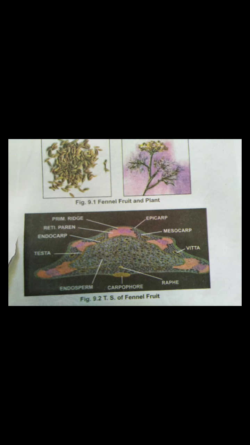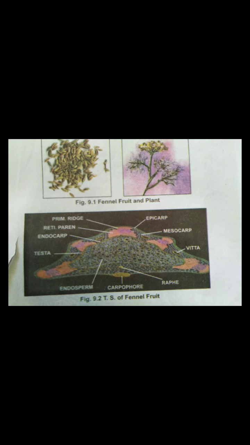The walls are brown. Then the endocarp consists of narrow elongated cells having a parquetry arrangement, that is, groups of parallel cells arranged in different directions. Then the seed: testa, endosperm, raphe, and carpophore are present. The single testa is single-layered and yellowish brown in color.